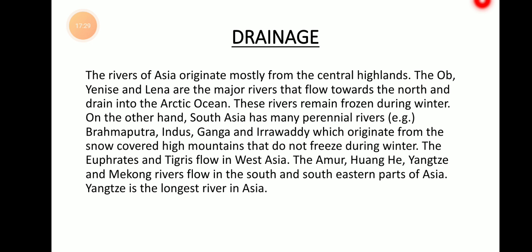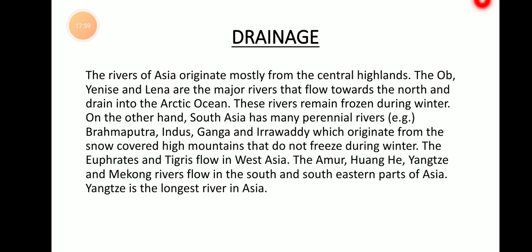Then when you move towards the west, to the western part of Asia, you could see the Euphrates and Tigris rivers which flow in the western part of Asia. Look at the left extreme part of the map. You could see the two rivers, Tigris and Euphrates. They drain into the Mediterranean Sea. Okay.